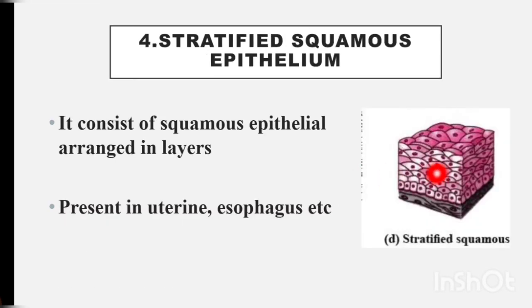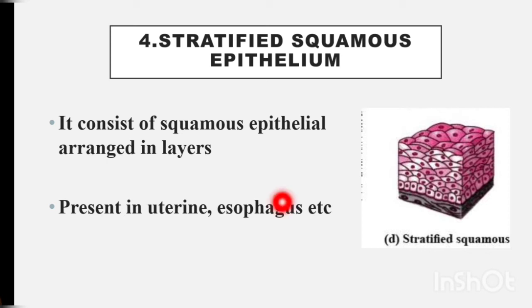If we arrange the squamous epithelium one layer over the other, it will make the stratified squamous epithelium. When we stack or combine the epithelial layers one by one over the other, we will get the stratified squamous epithelium.